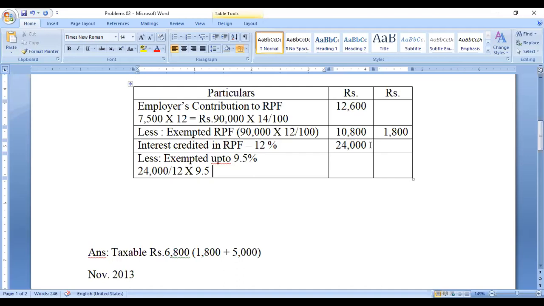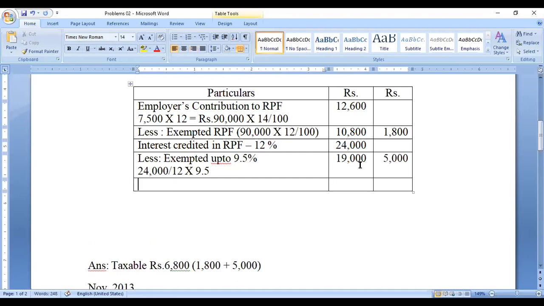That amount is 19,000. Then the excess amount is 5,000. So the total taxable recognized provident fund is 6,800. You can check with the answer.